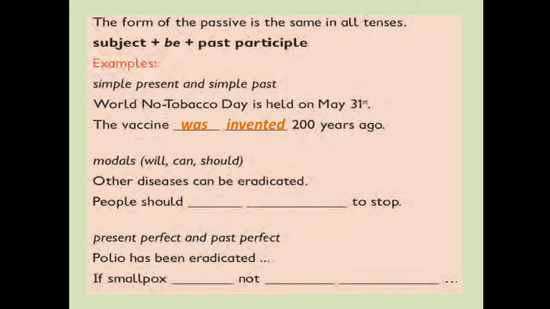Modals will, can, should. Other diseases can be eradicated. People should be encouraged to stop. Okay, so be careful. If we have modals in the passive, okay, followed by be, and past participle. Present perfect and past perfect. Polio has been eradicated. If smallpox had not been eradicated. Okay, so be careful with these examples.